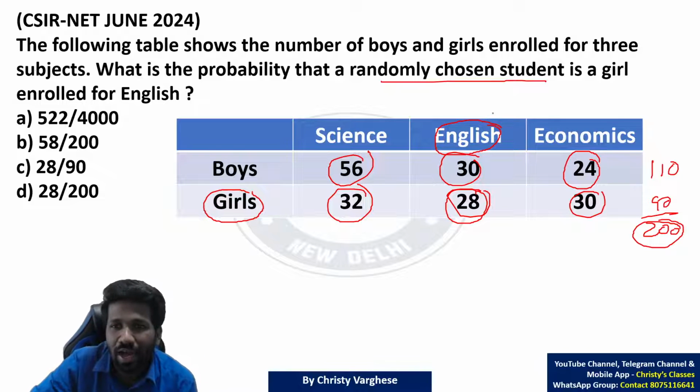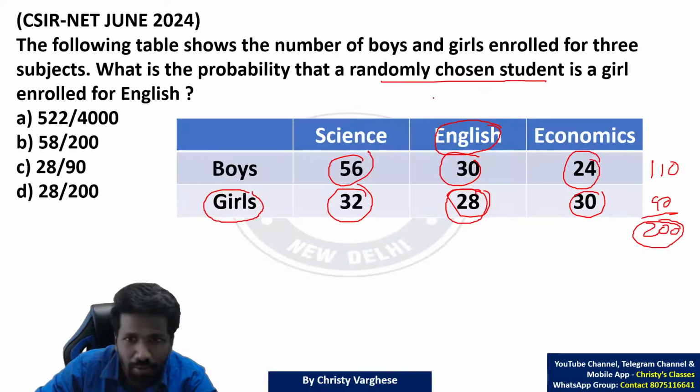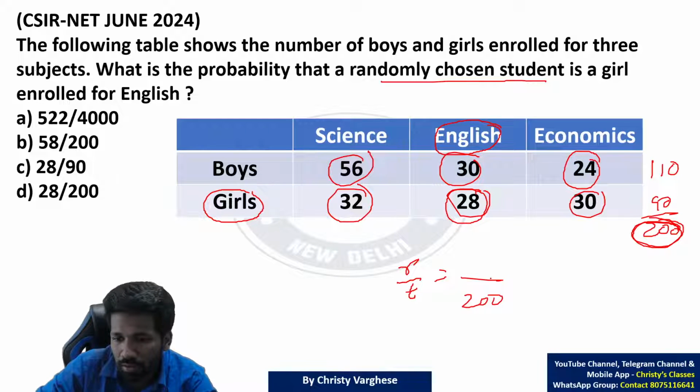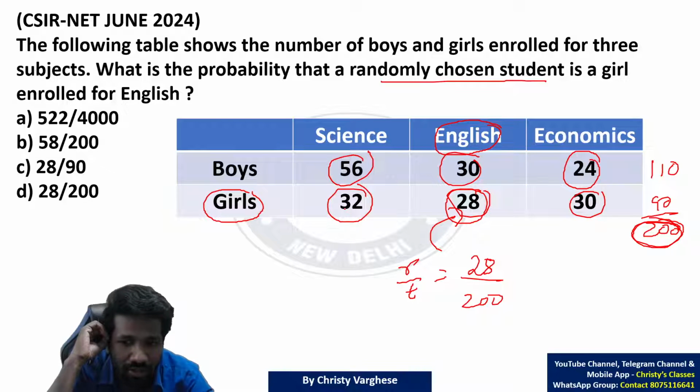In that, as I told, the definition of probability is required outcome by total outcome. How many total outcomes are there? When you randomly choose a person, he or she can be any of these 200 students. So total outcome is 200. Required outcome by total outcome. What is the required outcome? We only want girls enrolled in English. That is just 28. Girls enrolled in science are not needed. Girls enrolled in economics are also not needed. So that is why 28 out of 200 is the answer.